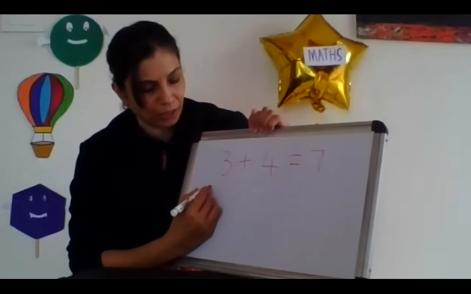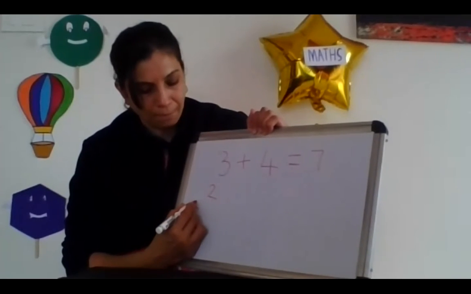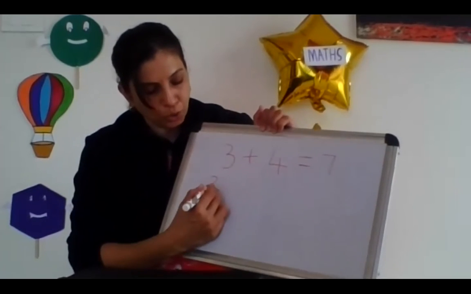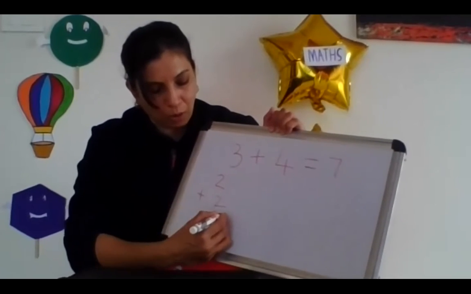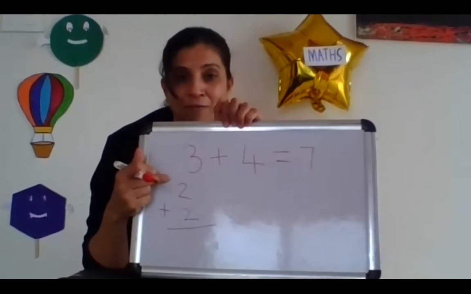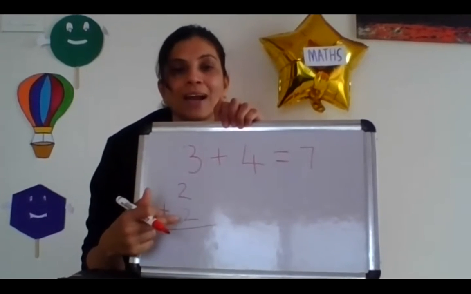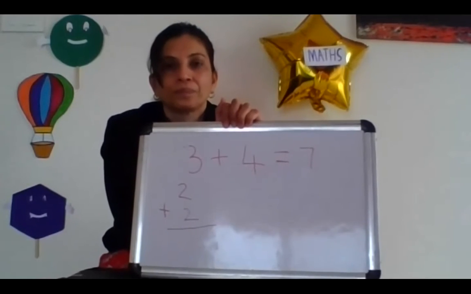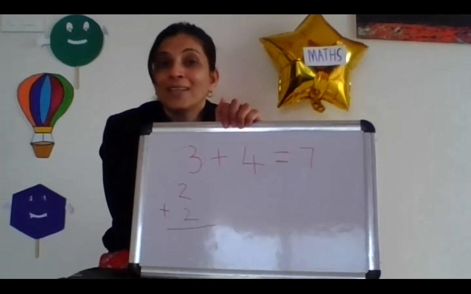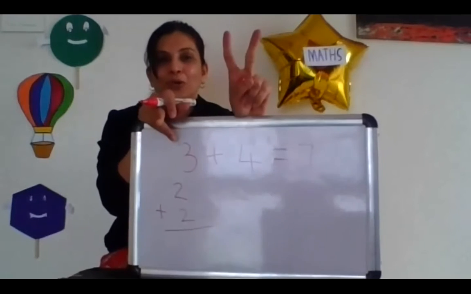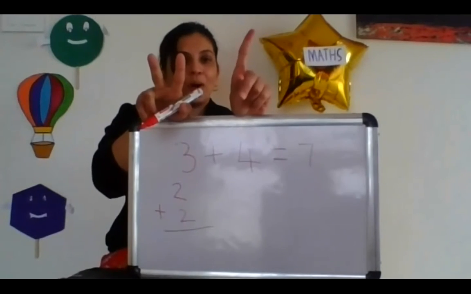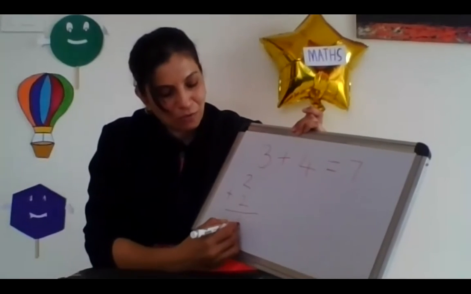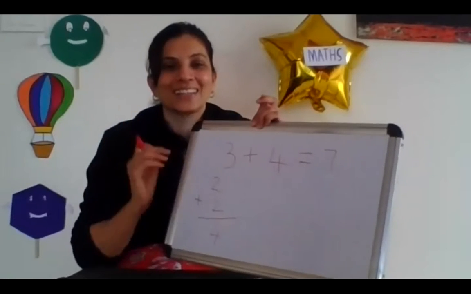Now, if I give you the number 2 plus, let's do here vertically 2 plus 2. Come on, let's do this. On left finger, take 2. On right finger, take 2. Come on, let's do it. 4. What is the answer? 4. And 2. So 1, 2, 3, 4. So answer is 4. That's nice.